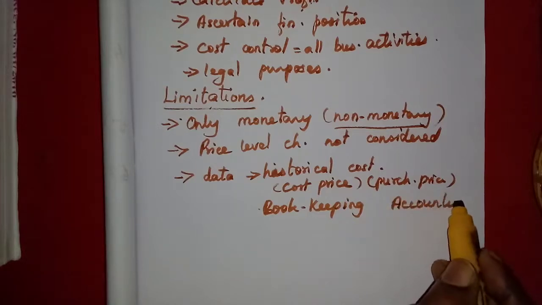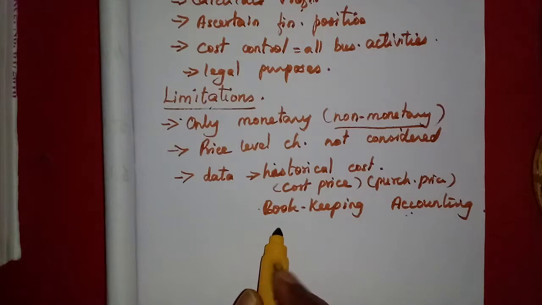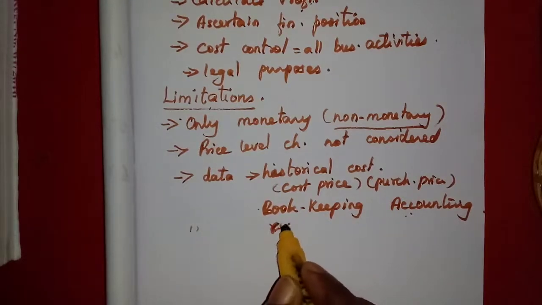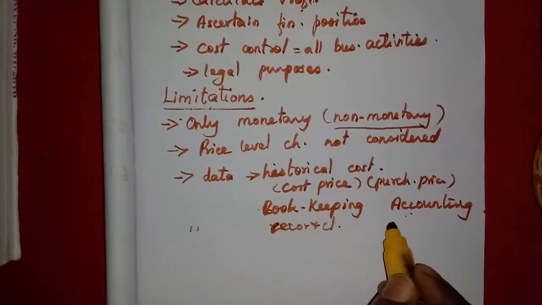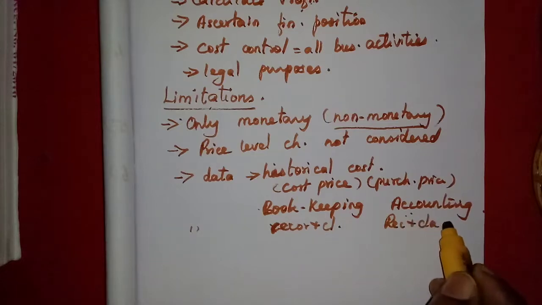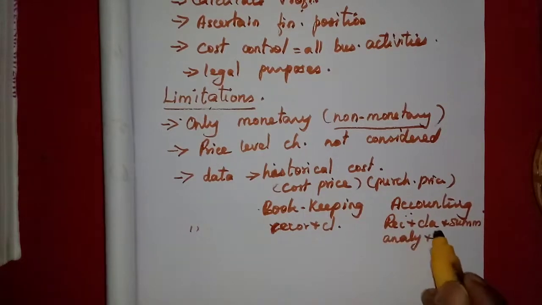Accounting we have studied. If you study this, then after this we are going to enter bookkeeping. Accounting means recording, classifying, summarizing, interpreting, isn't it? But in bookkeeping we only record and classify. Here, including recording and classifying, we also have summarizing, then analyzing, then interpreting.